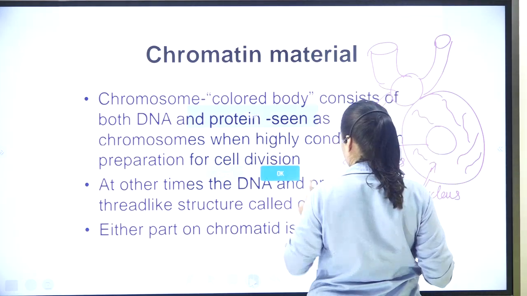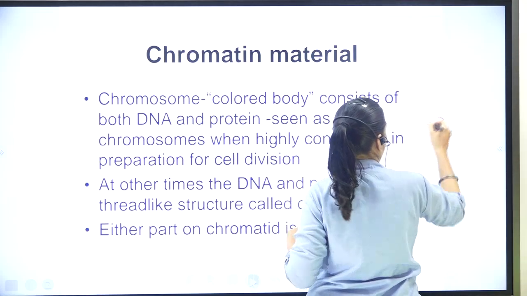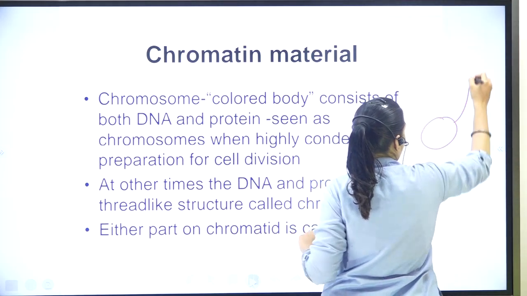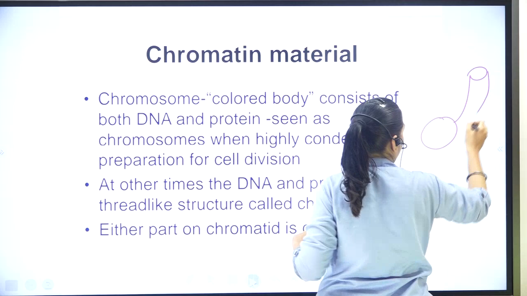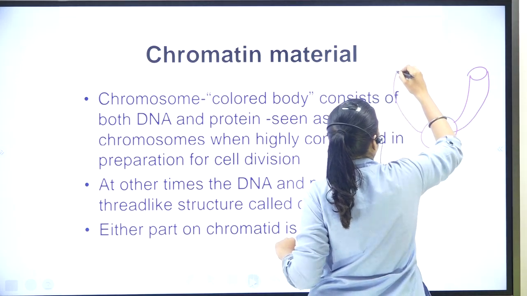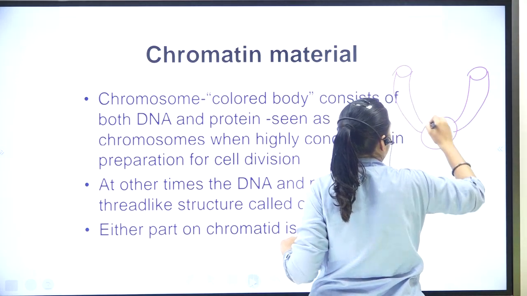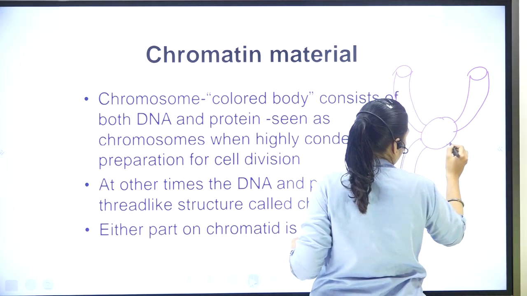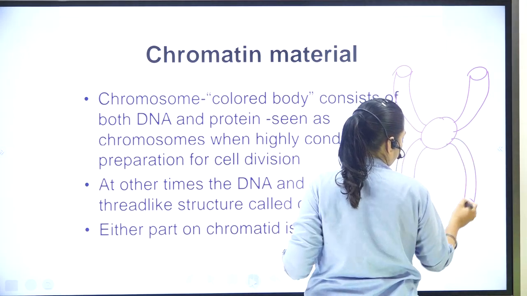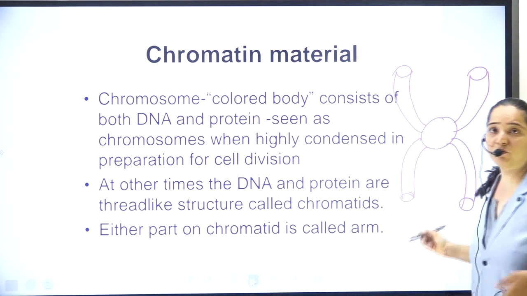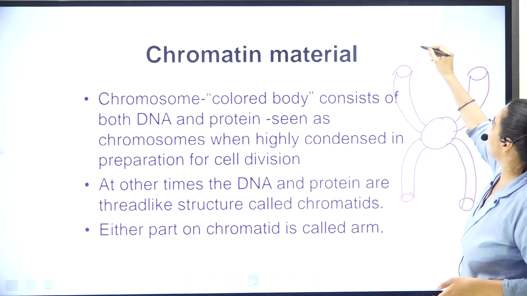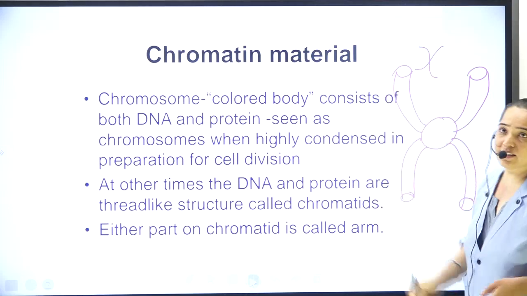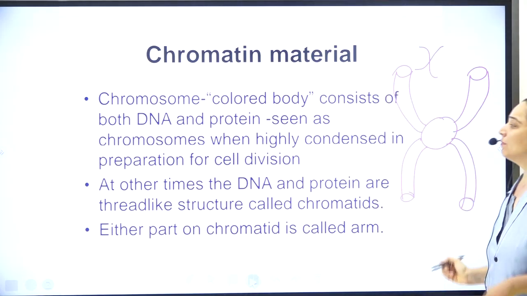In detail, the thread-like structures will combine and they'll form a chromosome, which is generally denoted in the form of X.